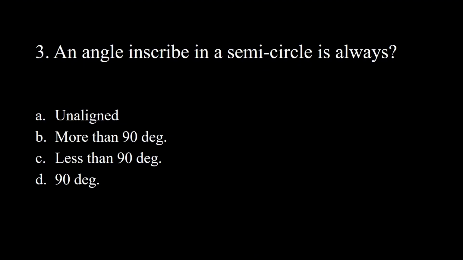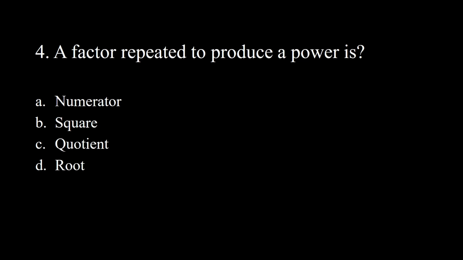3. An angle inscribed in a semicircle is always A. Unaligned. B. More than 90 degrees. C. Less than 90 degrees. D. 90 degrees. Answer: 90 degrees.